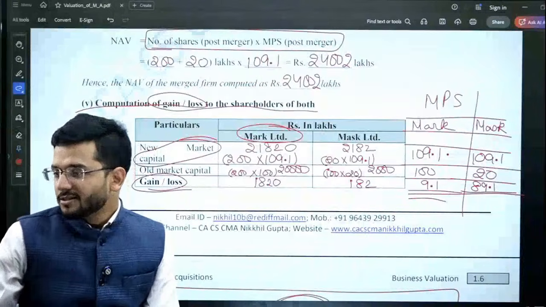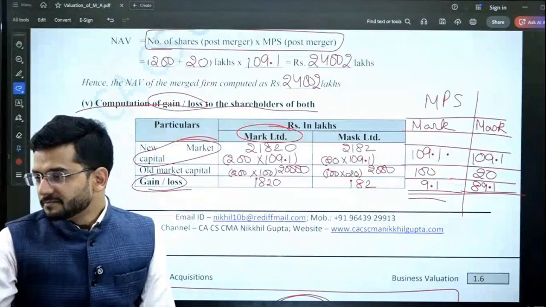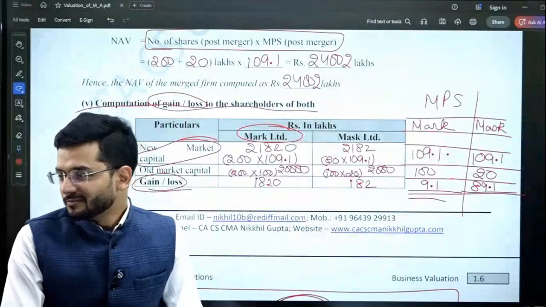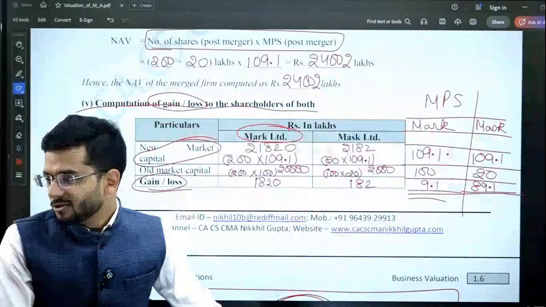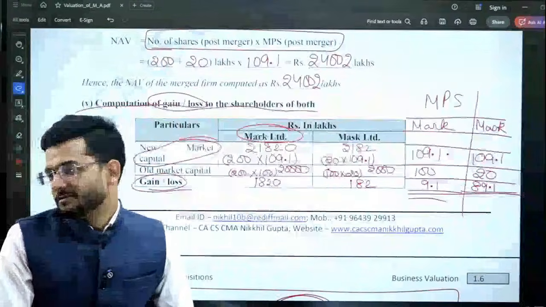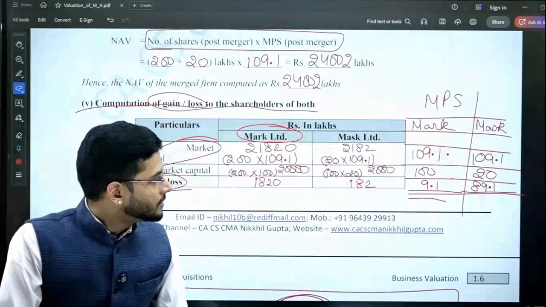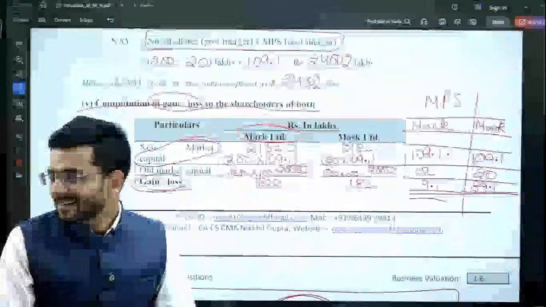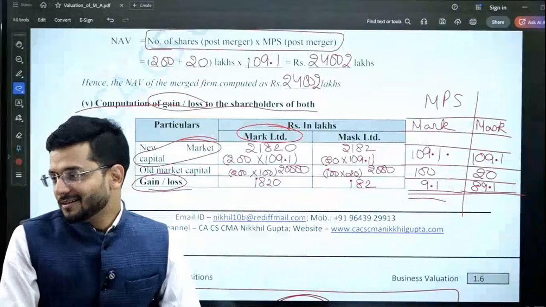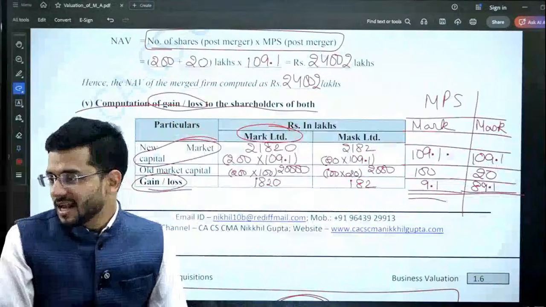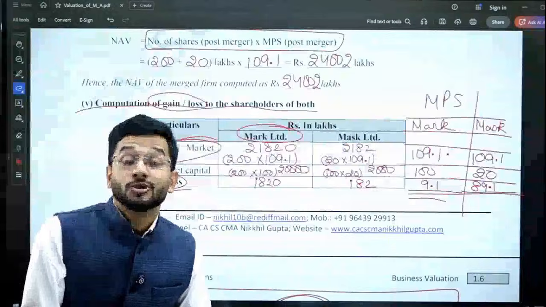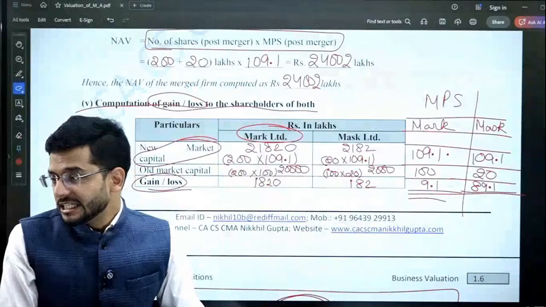Please tell me, is this computation correct or not? Calculation correct, but factually not correct. There are 5 shares, market value will be 109.1. My question is whether this calculation is correct or incorrect. Let's see if someone is able to find out what is the flaw in this calculation if it is incorrect.